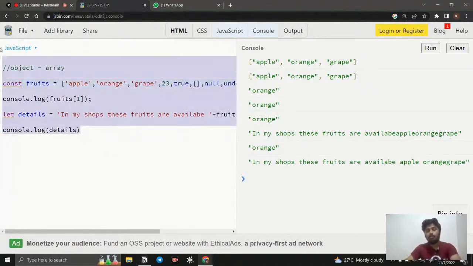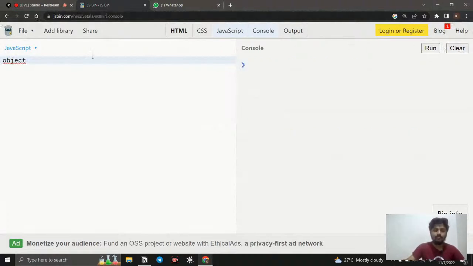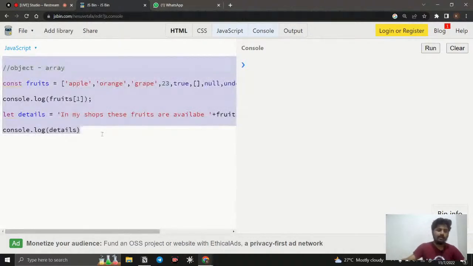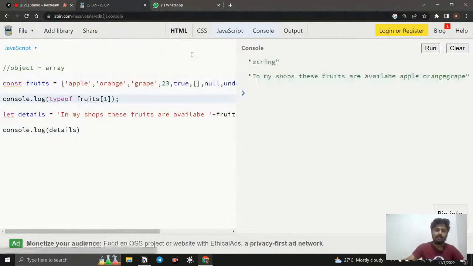Okay, let's see how it's going to be with an object. So what is going to be the difference between array and object? Another thing that we have here is, if I create an array, you can see this is going to be an array. Let me check what is the type of this, right? So I just say typeof, and run it. I don't want the type of this particular index.